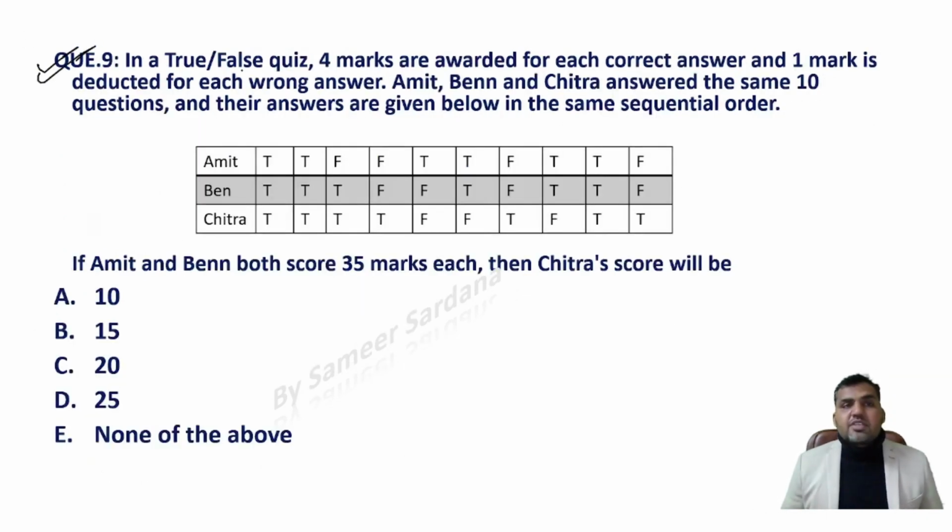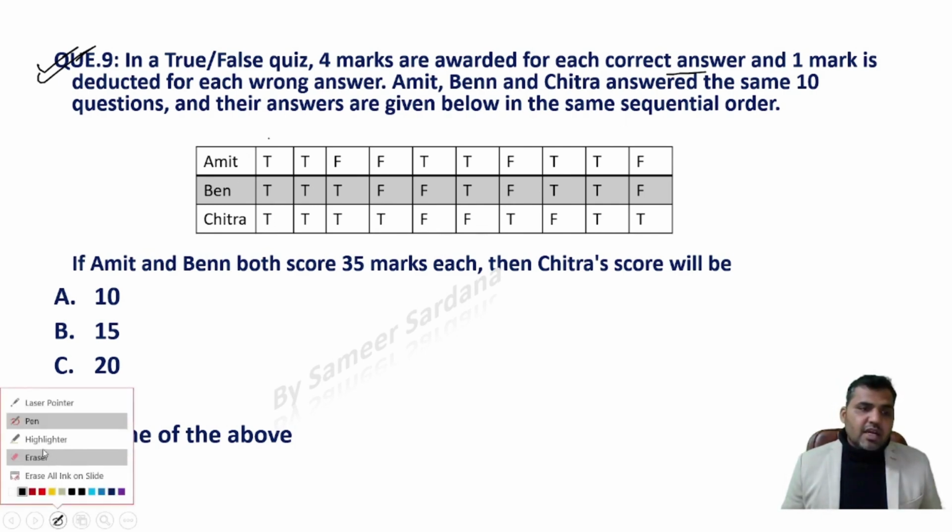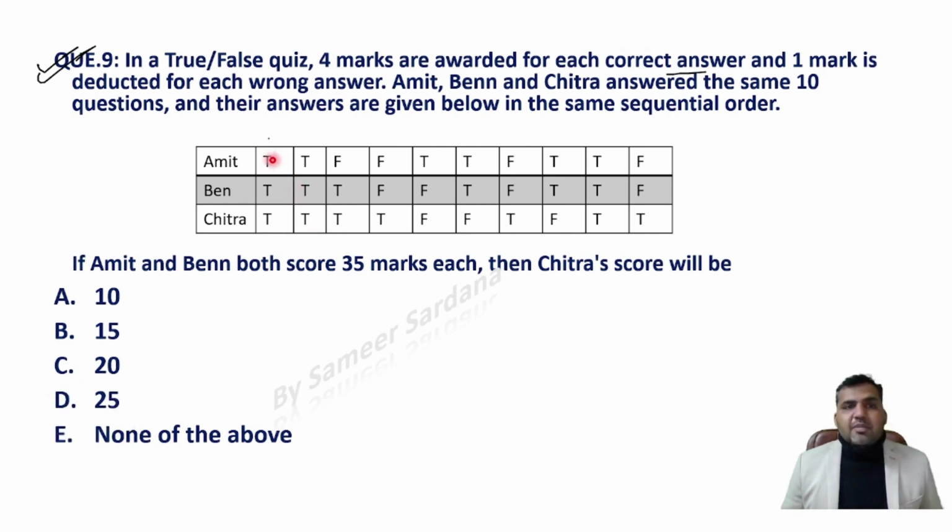Question number 9, guys. In a true-false quiz, 4 marks are awarded for each correct answer and 1 mark is deducted for each wrong answer. Amit, Ben and Chitra answered the same 10 questions and their answers are given below in the same sequential order. So guys, these are the 3 people, Amit, Ben and Chitra. The sequence of their answer is given to us in the table. These are the 10 responses of Amit, these are the 10 responses of Ben, and these are the responses of Chitra. See that? So these are true-false quiz questions, and we have a total of 10 questions, right?